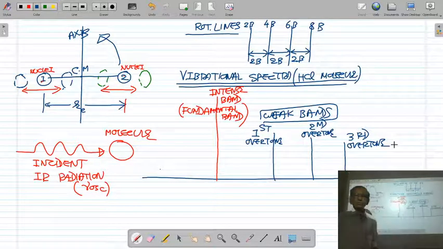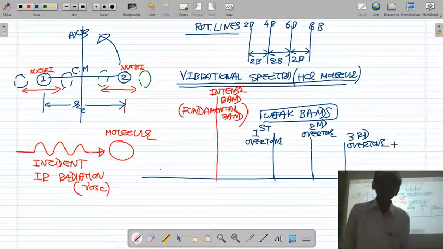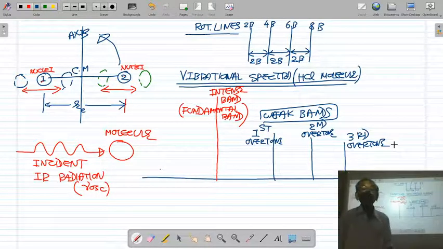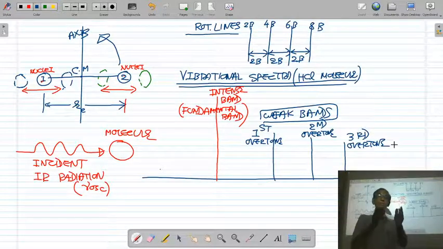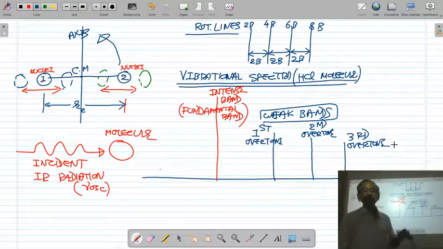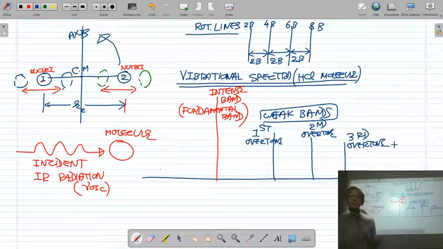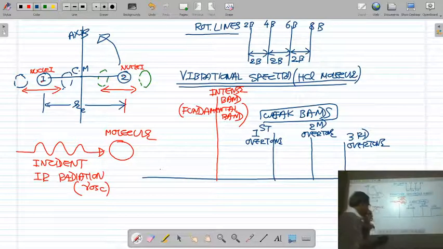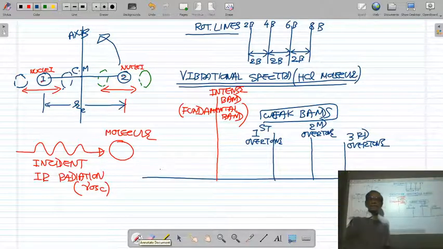Why we are getting the fundamental band, and why the fundamental band is accompanied by overtones, we will understand when we solve the Schrodinger equation, obtain the equation of vibrational energy, and study the transition of the molecule from one vibrational level to the other. Currently you just have to remember that vibrational spectra consists of an intense band, known as the fundamental band, accompanied by a number of weaker bands called overtones.